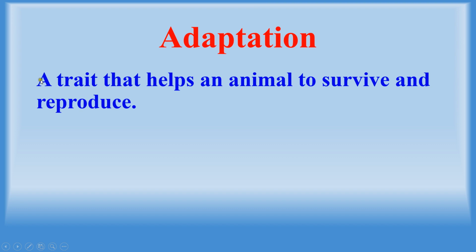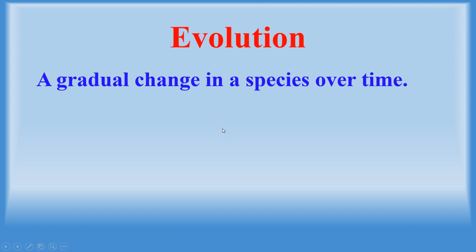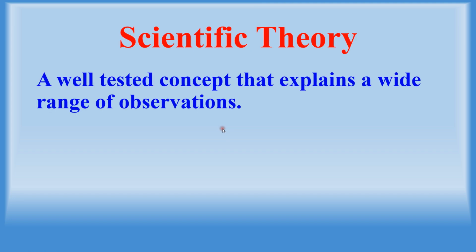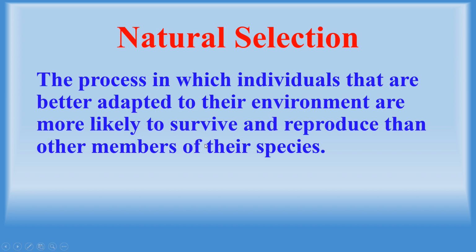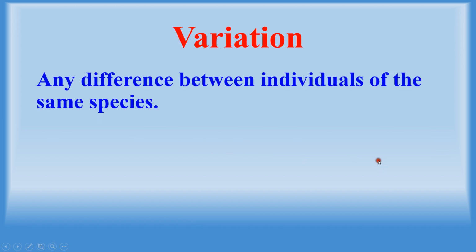Adaptation: a trait that helps an animal survive and reproduce. Evolution: a gradual change in a species over time. Scientific theory: a well-tested concept that explains a wide range of observations. Natural selection: the process in which individuals that are better adapted to their environment are more likely to survive and reproduce than other members of their species.